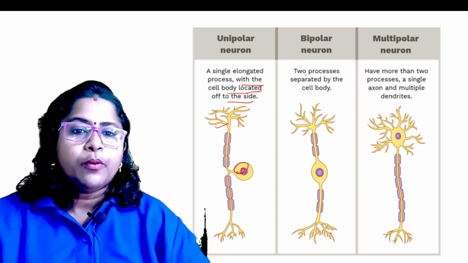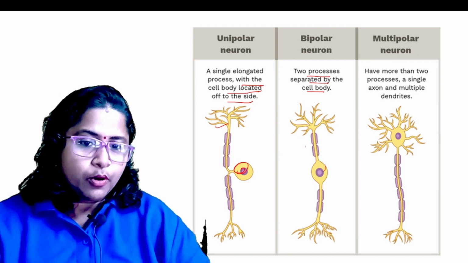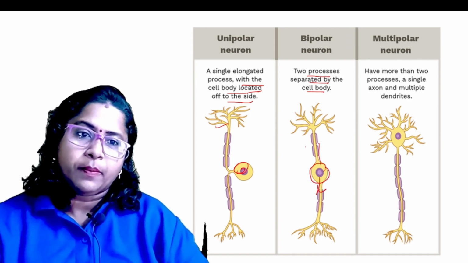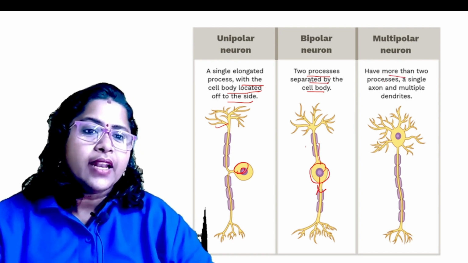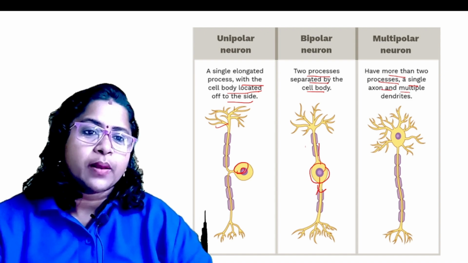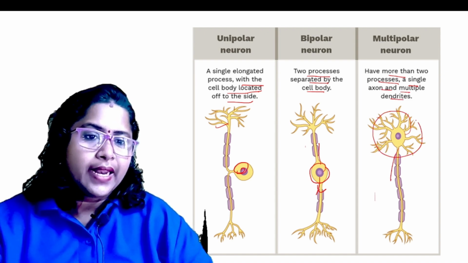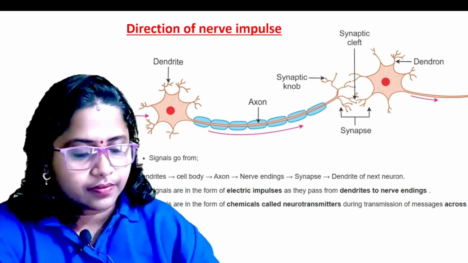What do you mean by bipolar? Two processes separated by the cell body. The cell body is separated by two processes, one here, one here. This is called bipolar. Multipolar means more than two processes: a single axon and multiple dendrites. So here a single axon and multiple dendrites are present, and they are called multipolar neurons.